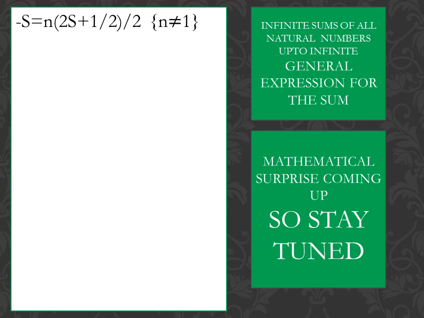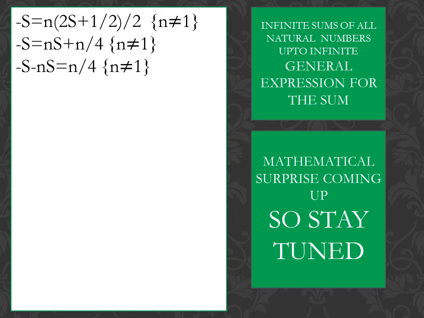So now minus s is equal to n times (2s plus 1) by 2 upon 2, and n is not equal to 1. Minus of s is equal to (n times s plus n) upon 4. I have simplified this whole equation. Now minus of s minus ns is equal to n by 4. I have just subtracted ns from both the sides.